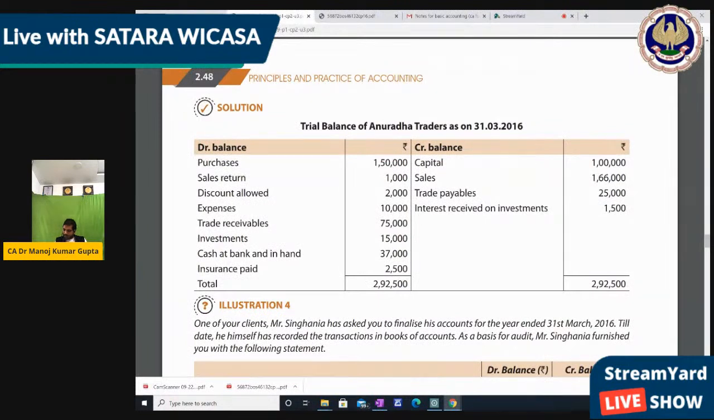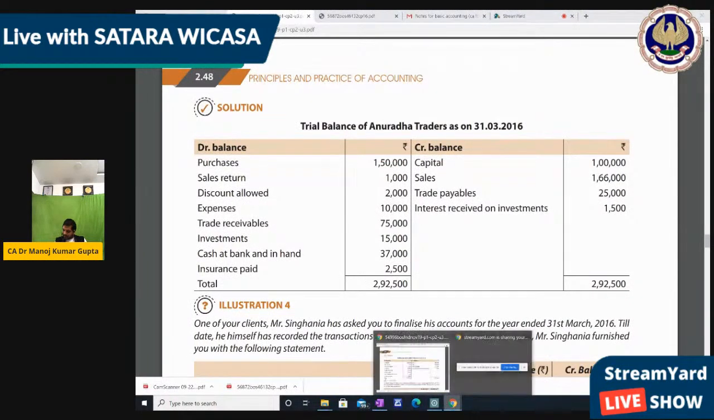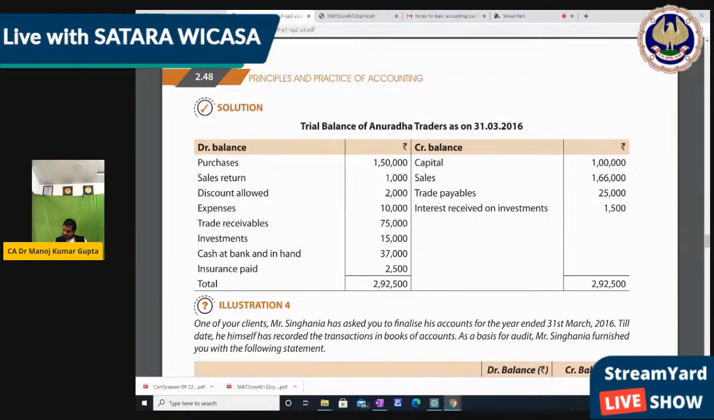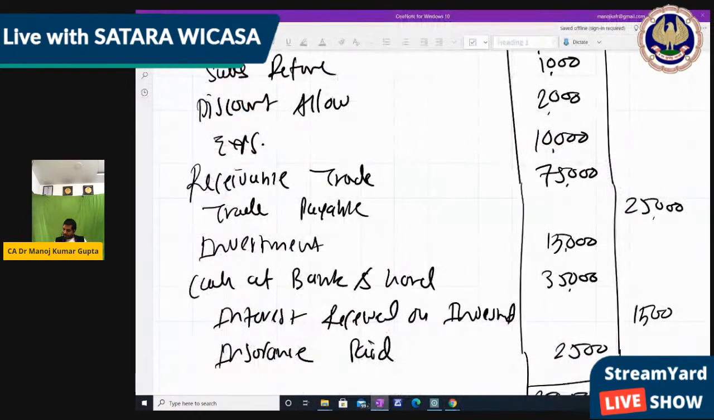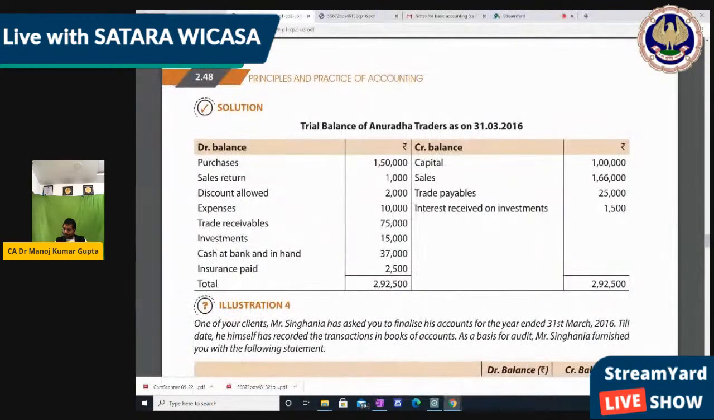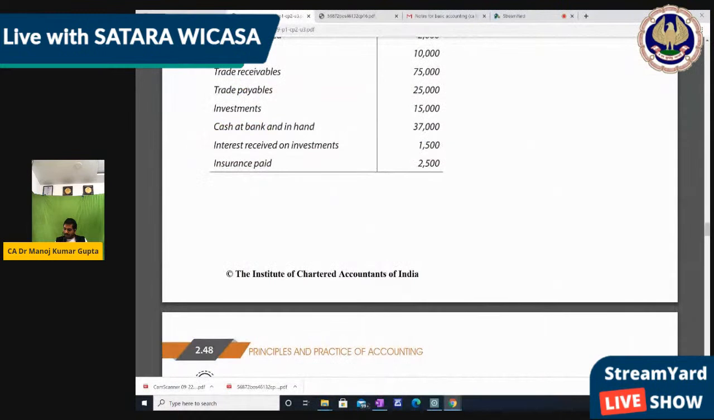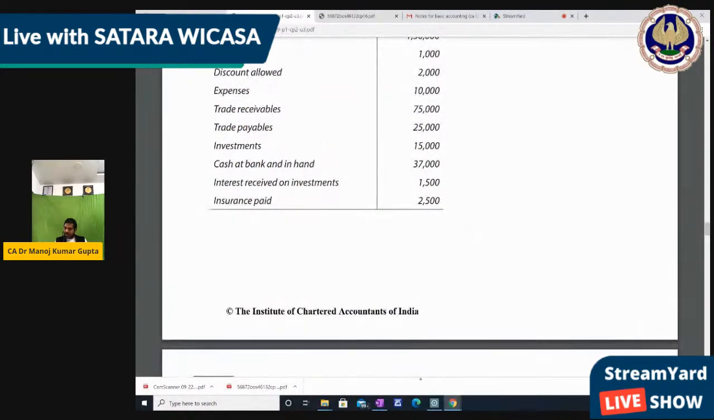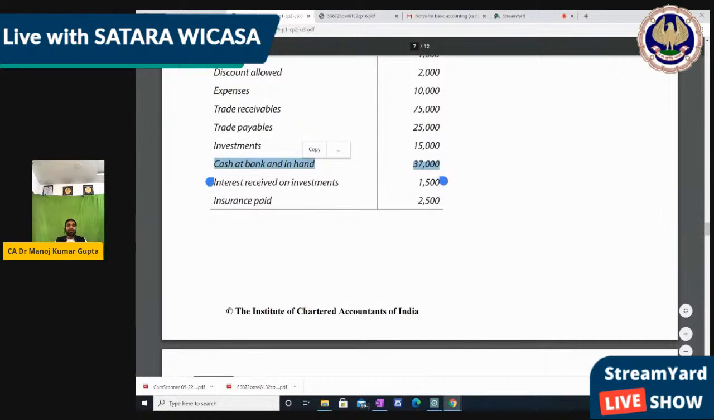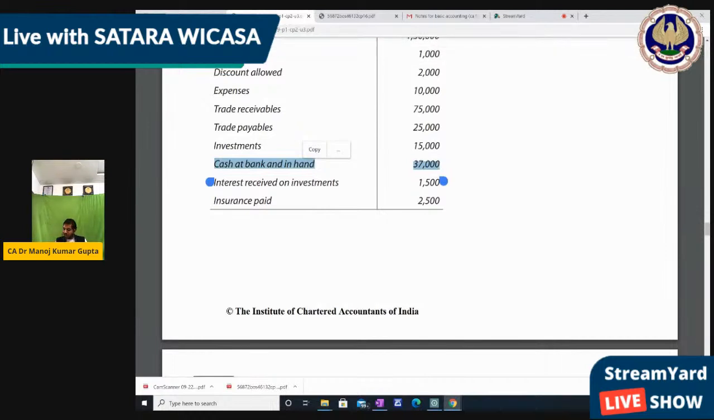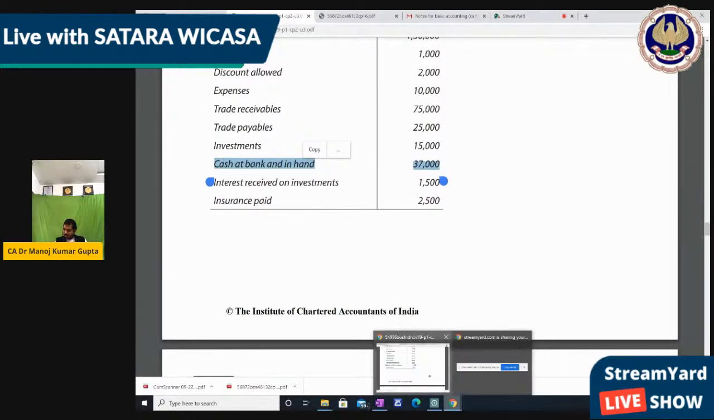This is 37,000. We had written 35, I think. This is 37,000. Cash at bank and hand. What are they given in the question? It's 37 or 35? Oh, it's 37,000. See, this is 37,000, but we have written 35,000. So definitely our account will not tally.